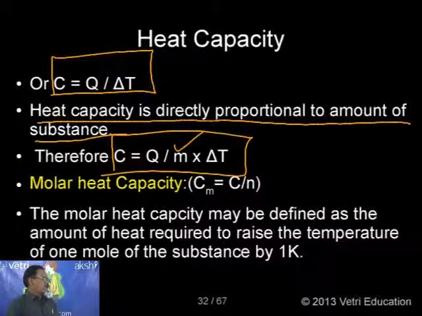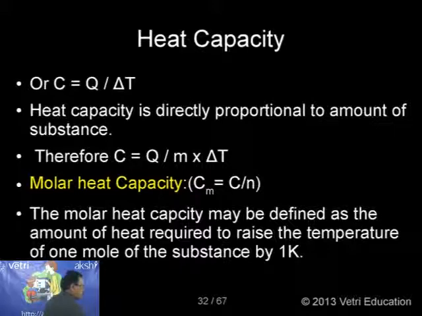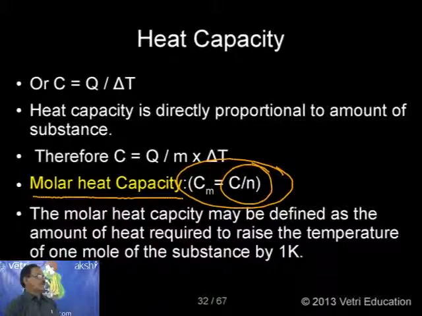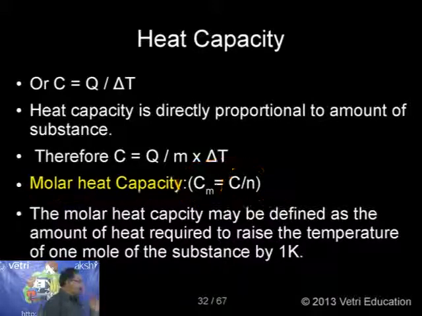So when I introduce mass, I am going to introduce one more term. It is called molar heat capacity. Kindly follow me. What is molar? C, which I am simply calling heat capacity. So Cm I am going to use for molar heat capacity. That is nothing but C by n, where n is the number of moles.